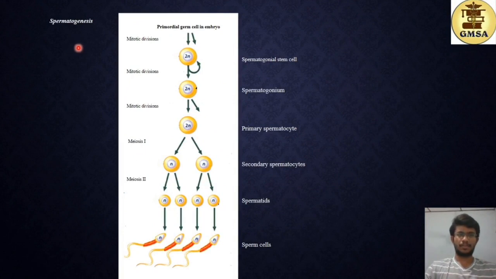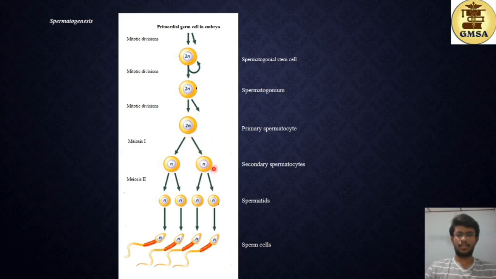So here you have the spermatogenesis process in a diagrammatic representation. First you have the primordial germ cells in the embryo, and then mitotic division occurs to produce the spermatogonial stem cells. These are diploid, and further mitotic division and growth of this cell occurs to produce the spermatogonium. And here you can see the primary spermatocytes. This is the 2N type of cell, and here you can see meiosis 1 taking place. During meiosis 1, the 2N cell divides into 2 cells.